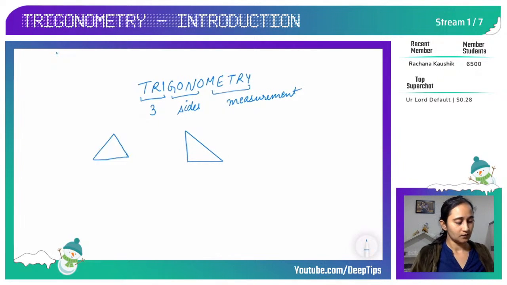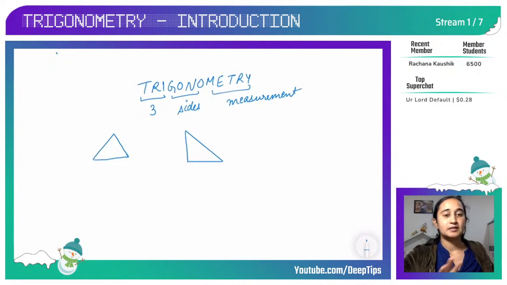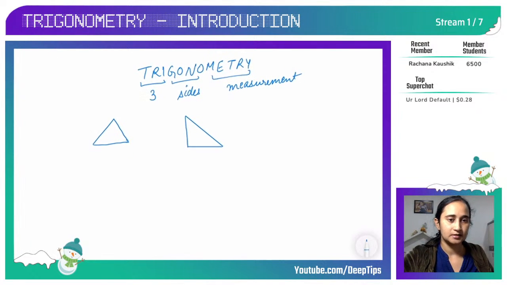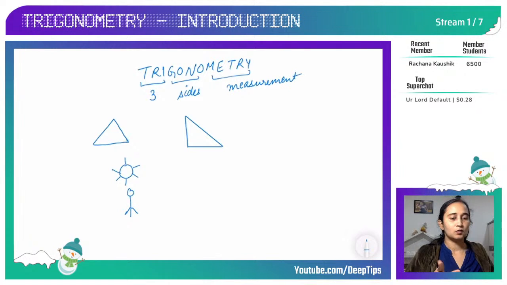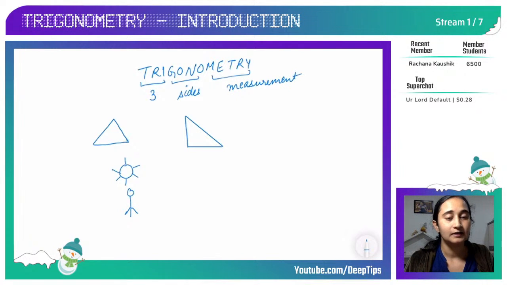Children, this was the basic introduction to trigonometry and its applications. I want to ask you one more question. Suppose you are standing on a bright sunny day, and you want to know at what angle the sun is shining in the sky without looking at the sun.